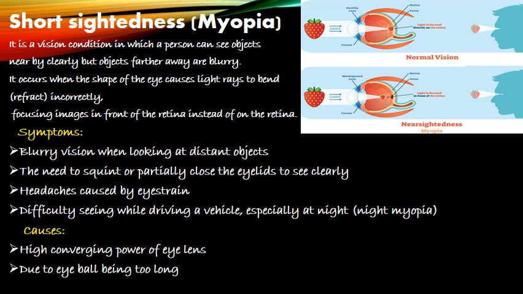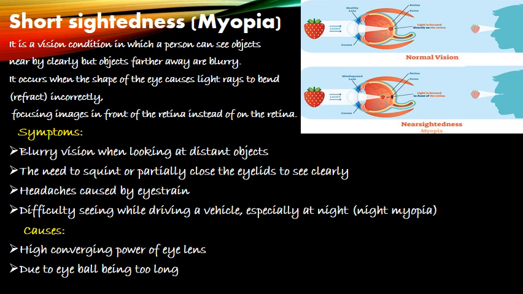So why will this take place? Let us learn in detail about the causes of myopia, what are the symptoms of myopia and how it can be corrected. A short-sighted person means that the short sight of a person is normal, but his long sight is affected, that is, he cannot see the distant objects clearly.